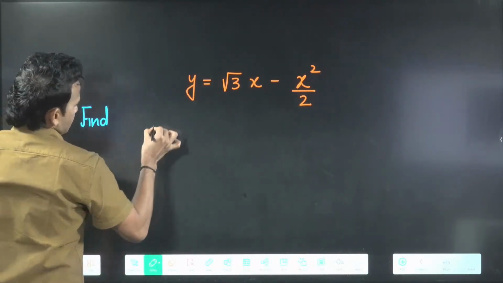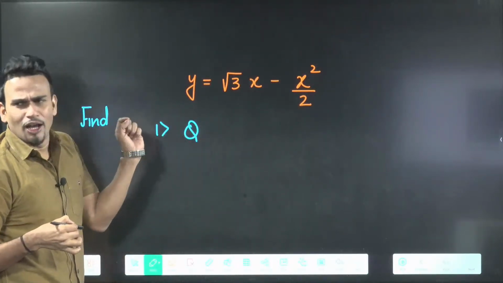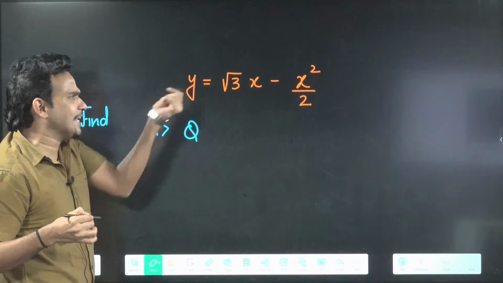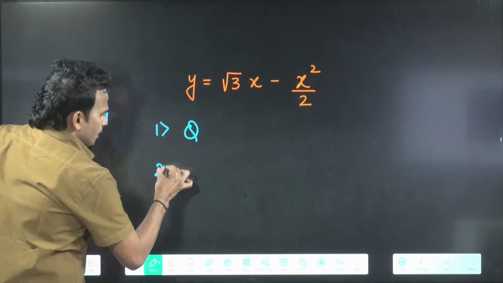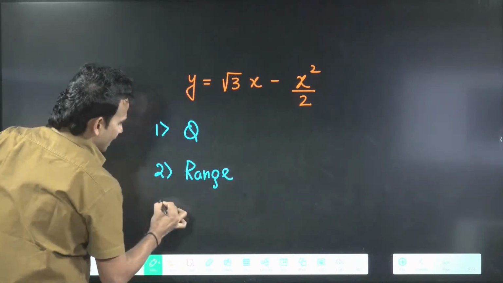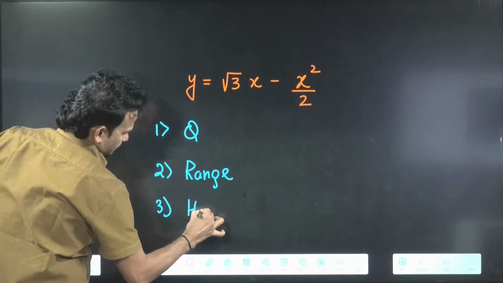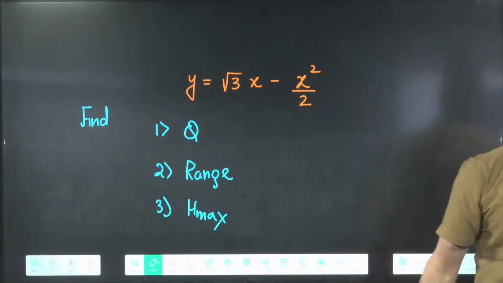Find first the angle of projection, which is the easiest one. Angle of projection you can tell by seeing the equation only. So first angle of projection, second range, third H max. Tell me quickly. Angle will come 60 degree.